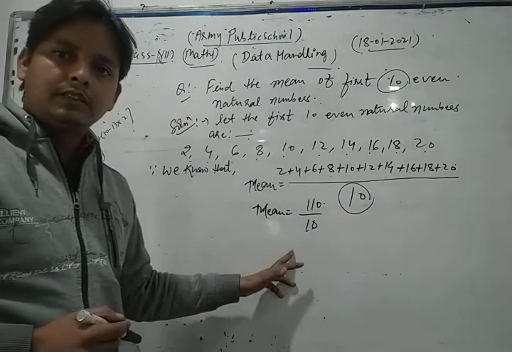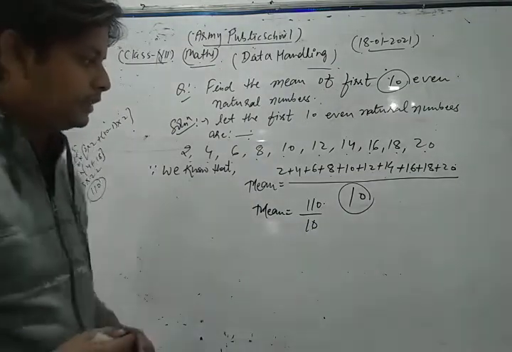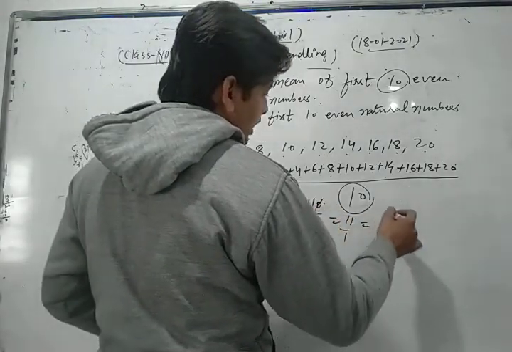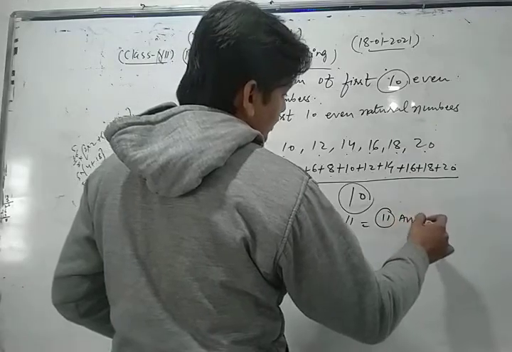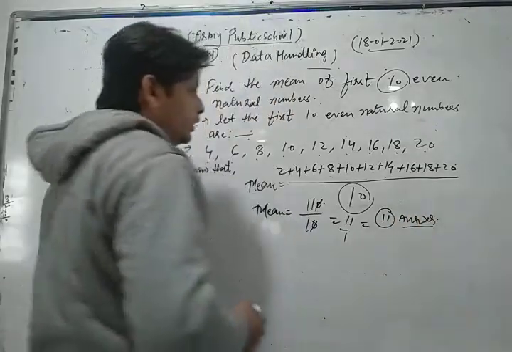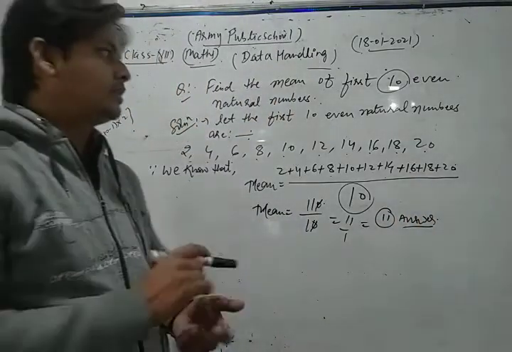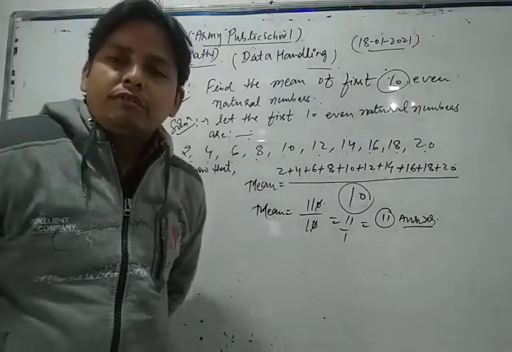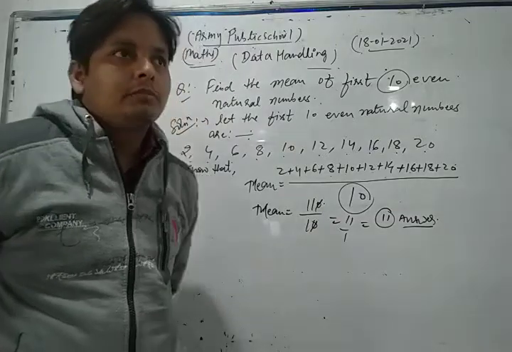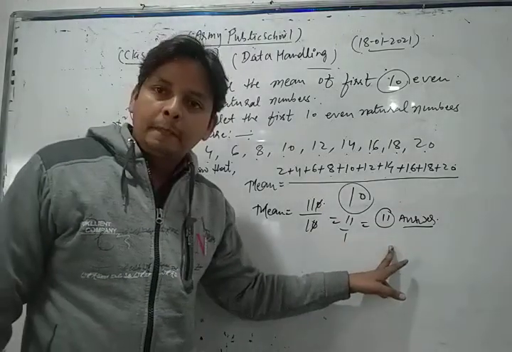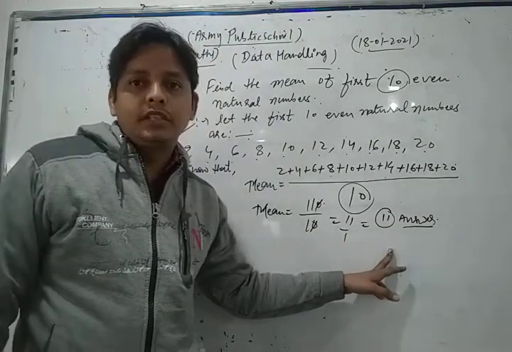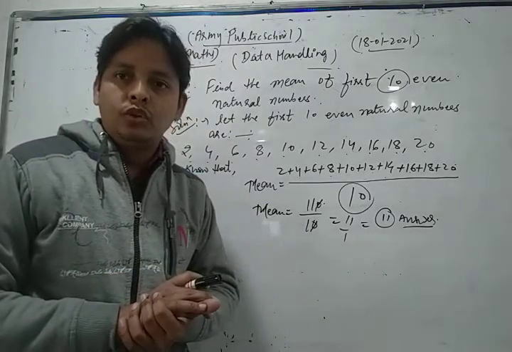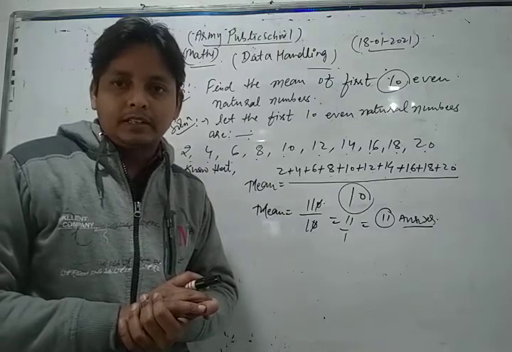Now let me simplify them. The 0 and 0 cancel each other. So we get 11 upon 1, that is 11. Thus, this is our required solution of the given question. Thus, dear students, in this way we can say that the mean of first 10 even natural numbers is 11. So this is a very important question. Please, dear students, do more and more practice of this type of questions.